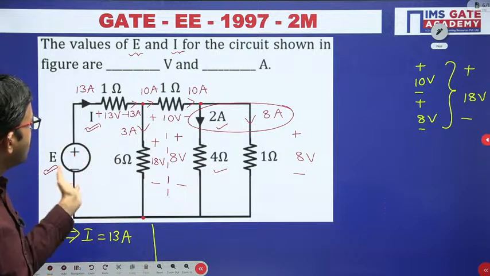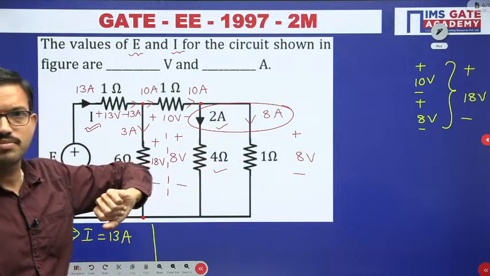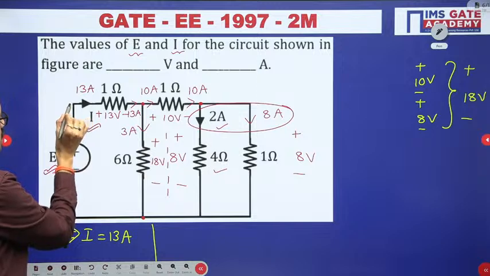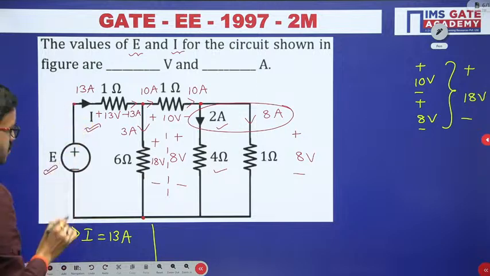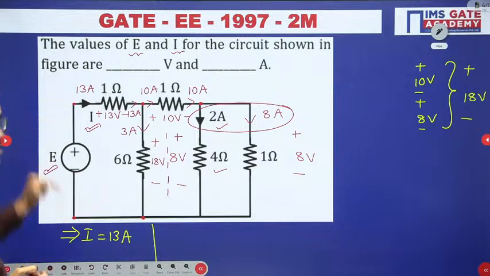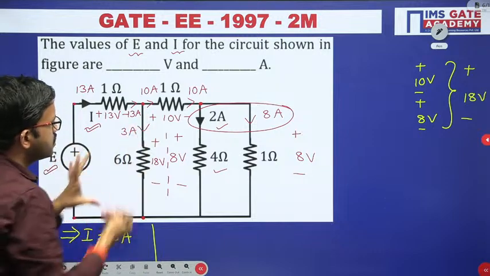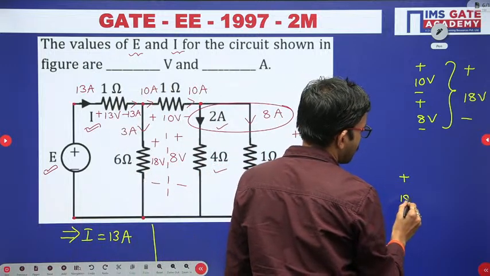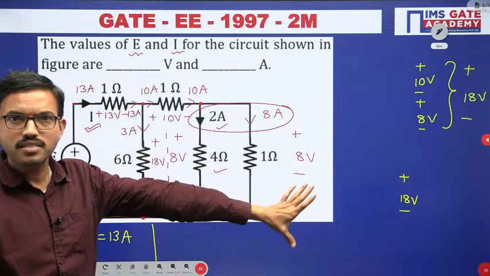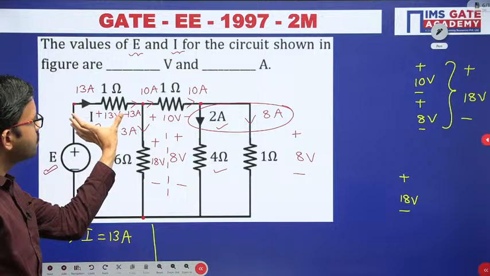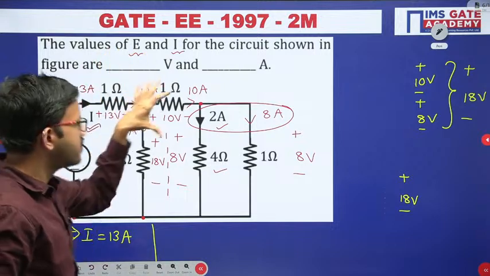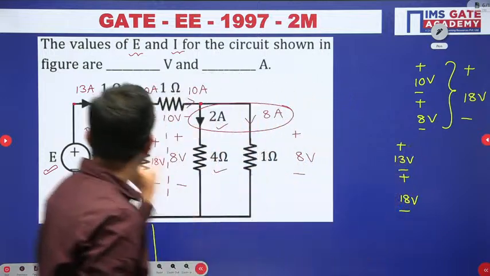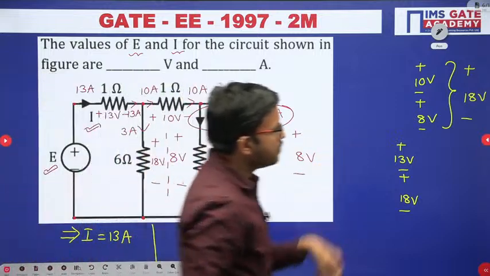Now once again you can apply KVL, or otherwise you can follow the same pattern. Here we have to calculate the voltage across this particular source, that is nothing but across these 2 terminals, right? So on the other side, just now here we got 18 volts. I have kept it as it is. Now whatever this 1 ohm resistor is there, keep vertical alignment. So here once again you are getting the same voltage polarity, here 13 volts, right?